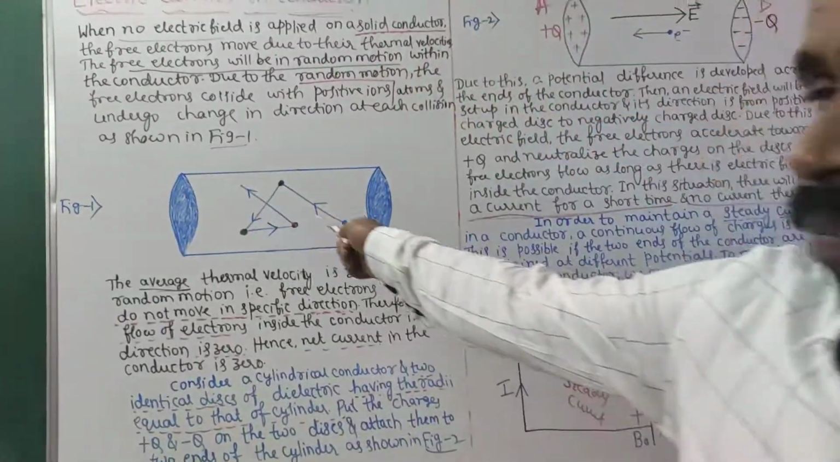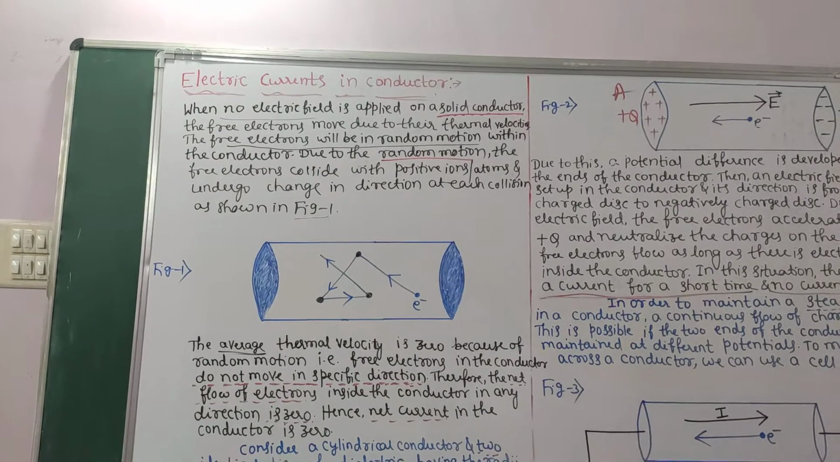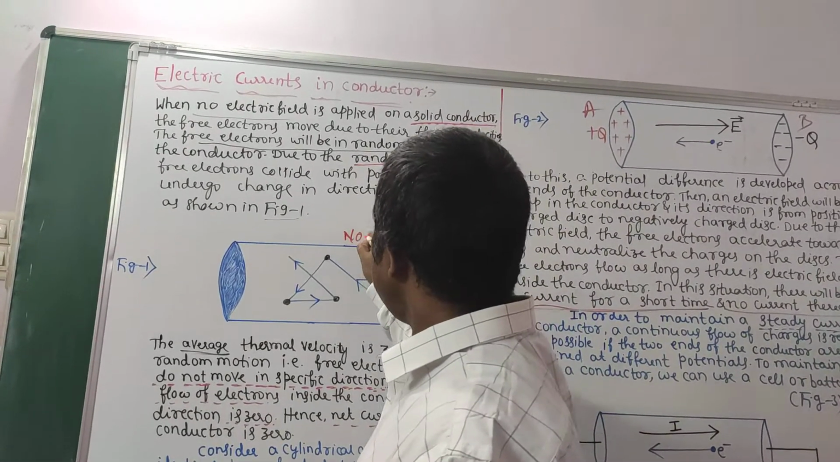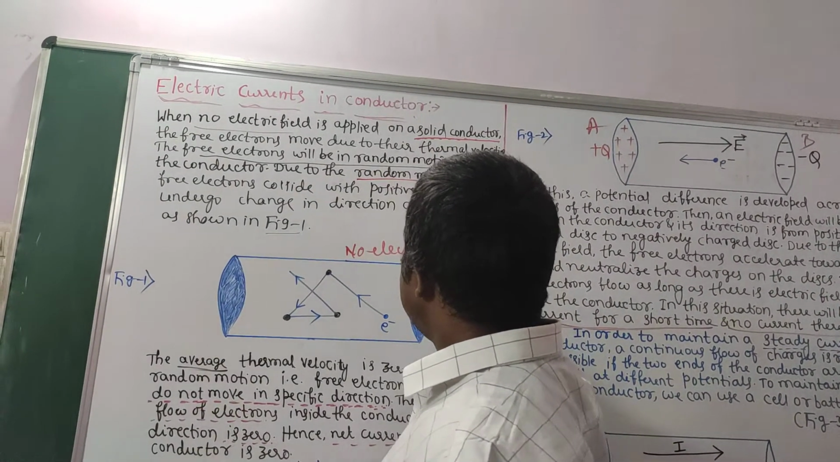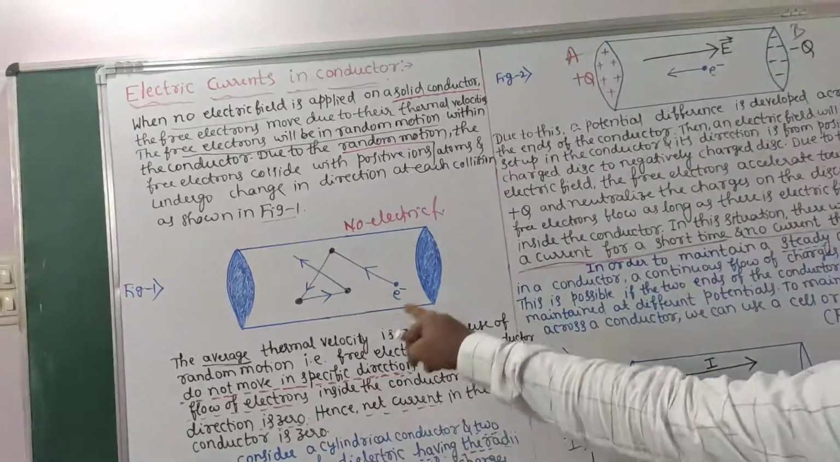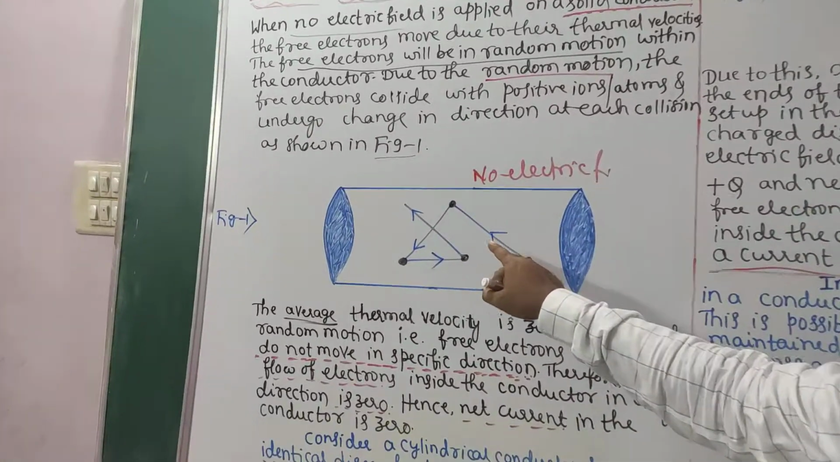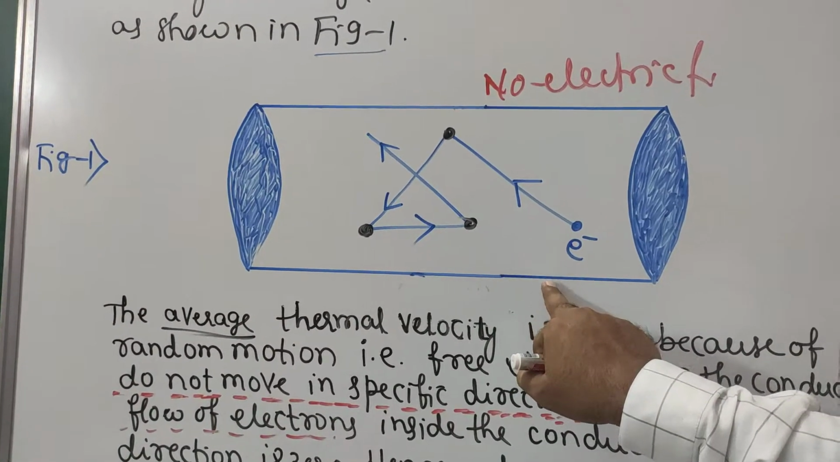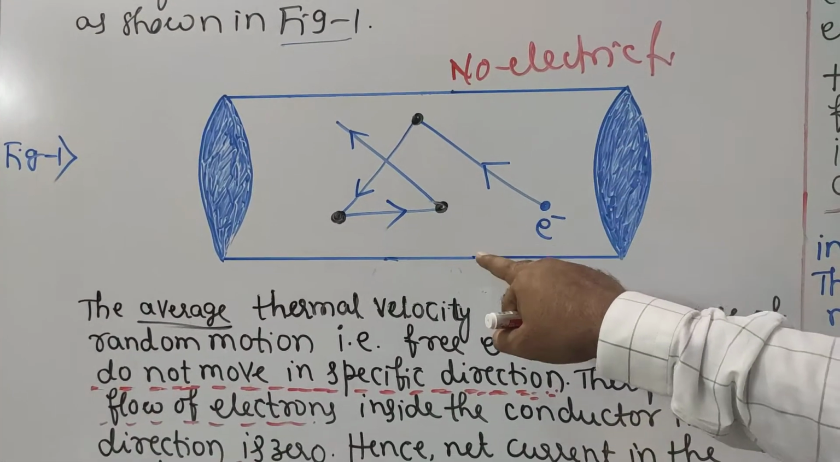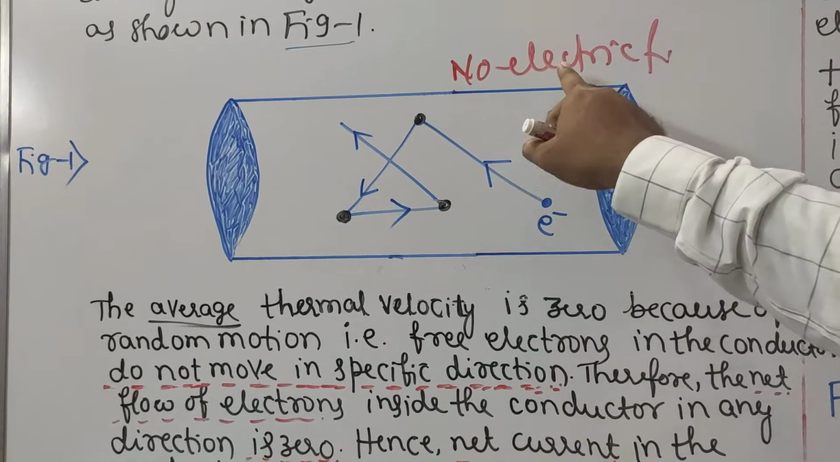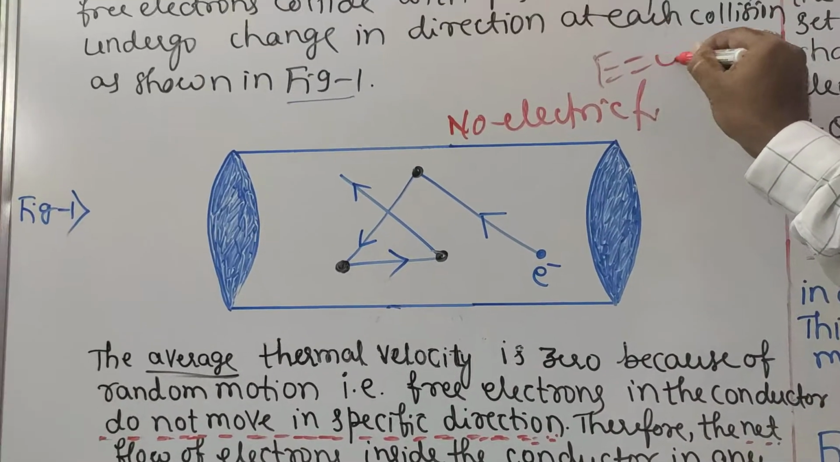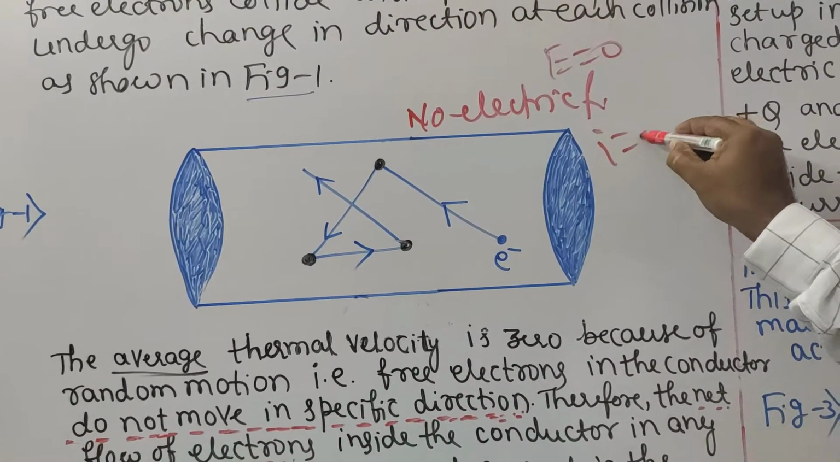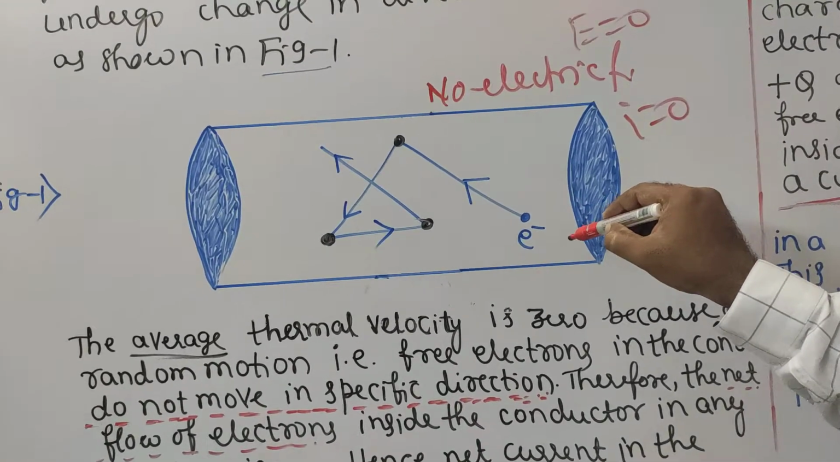Quickly you see case 1. What happens in case 1? No electric field is applied. Because of random motion of electrons, net flow of electrons is 0, hence current is also 0 in figure 1. What happens in figure 1? Random motion of electrons, no electric field is applied. Here E value is 0. Random motion of electrons, I value is also 0 because there is no net flow of electrons.